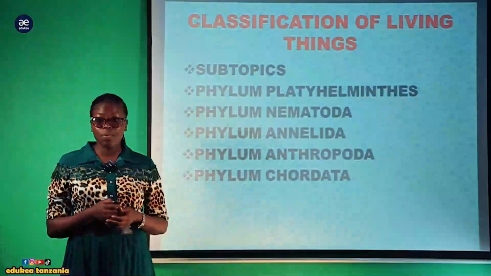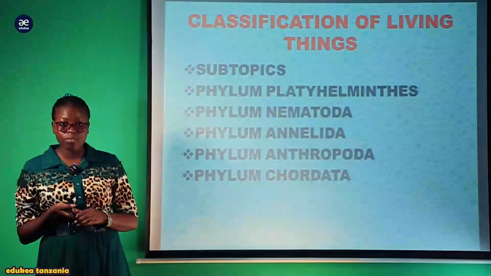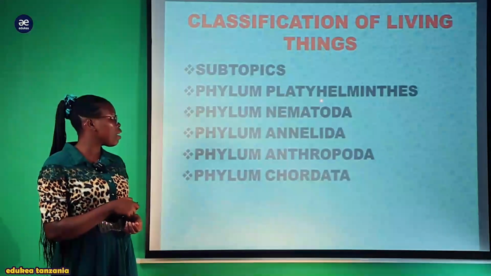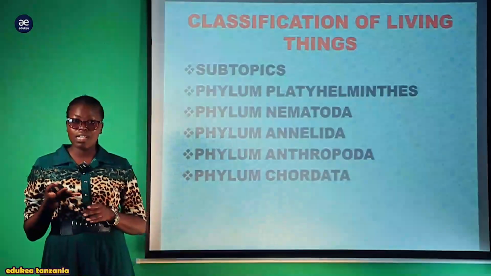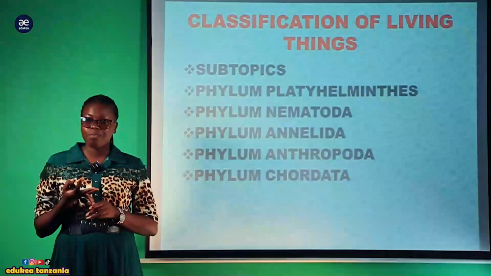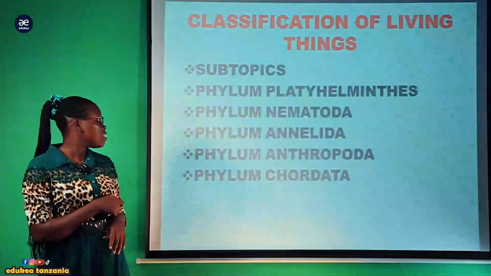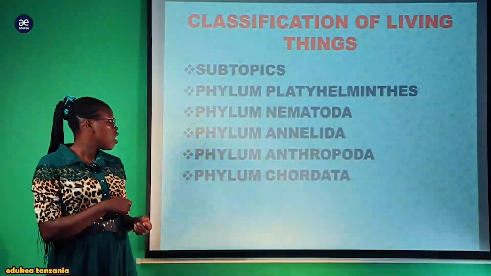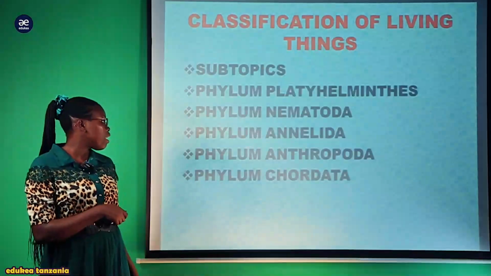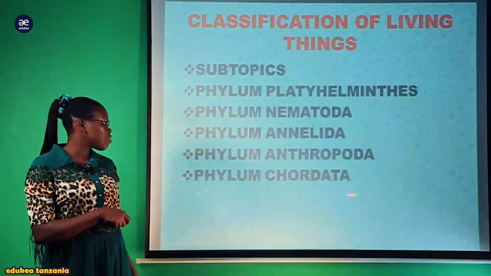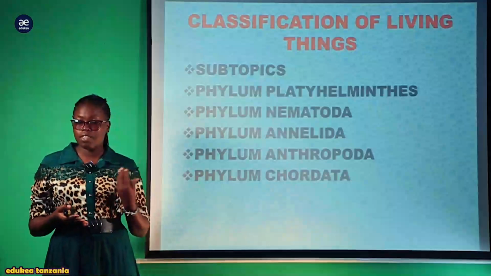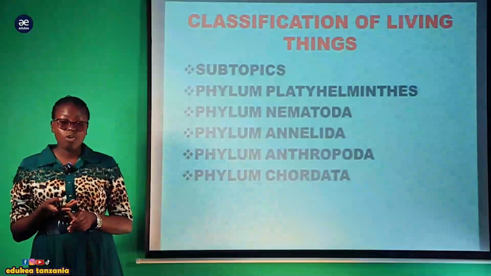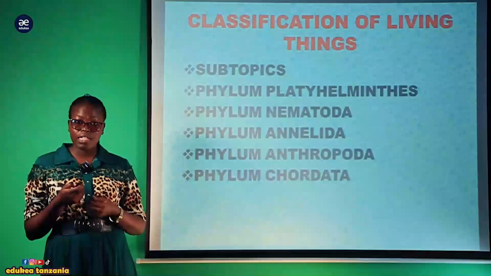This topic comprises different phyla contained within the kingdom Animalia. The first one is phylum Platyhelminthes, where we are going to discuss the flatworms. Also, the nematodes, which we are going to discuss in detail: what are the nematodes? Also the phylum Annelida, the phylum Arthropoda, and the last one, the phylum Chordata, where we are going to find reptiles, amphibians, human beings, mammals, and others. So I would like to welcome you.